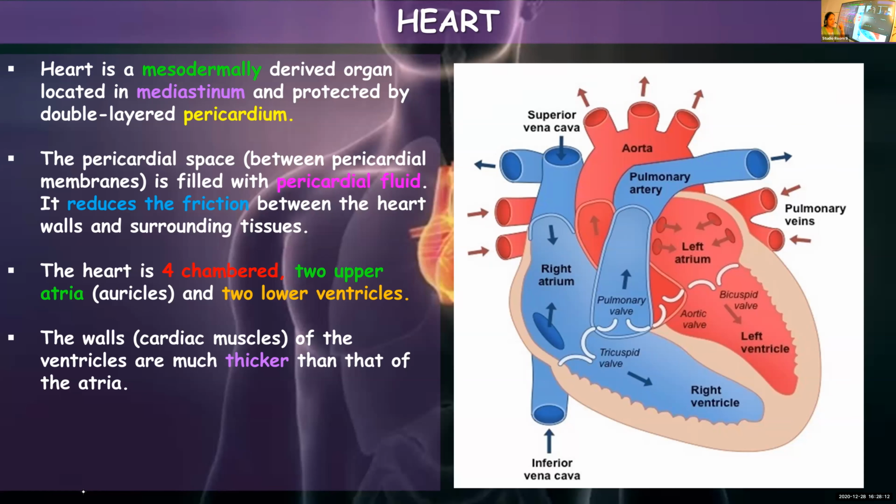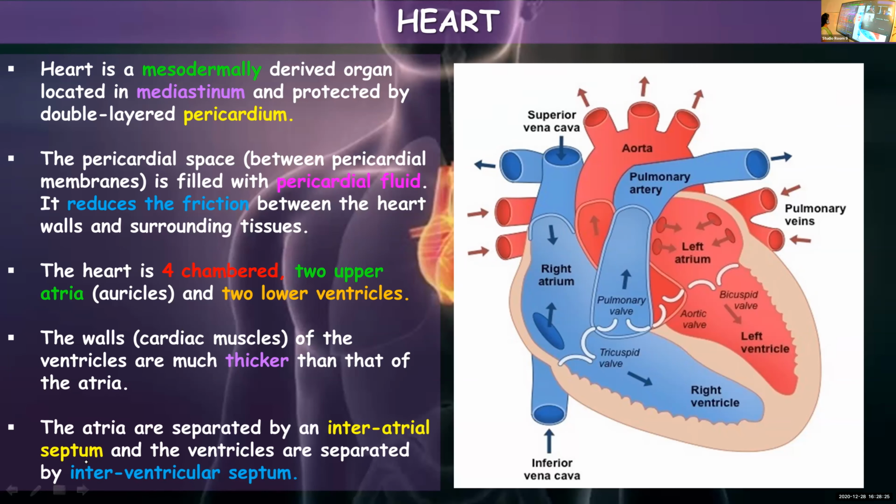The duty of the ventricles is to pump the blood, and to pump the blood, they should have stronger walls. So that is the reason. Good, Michael.